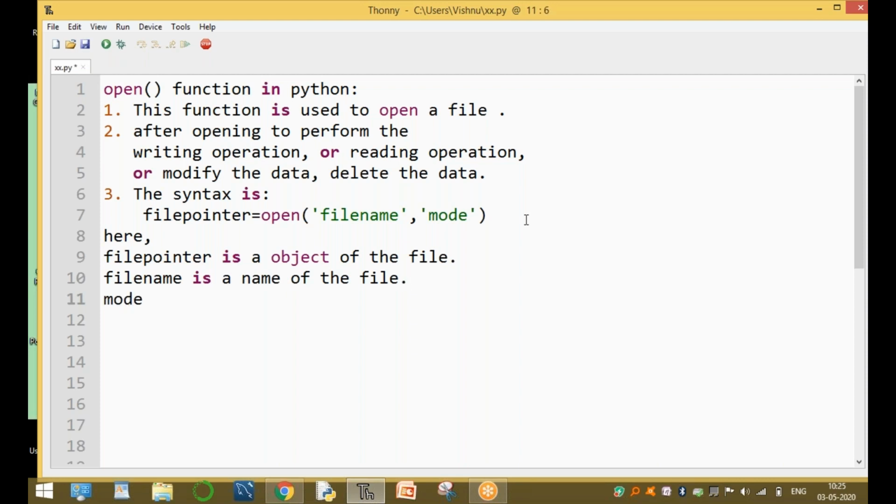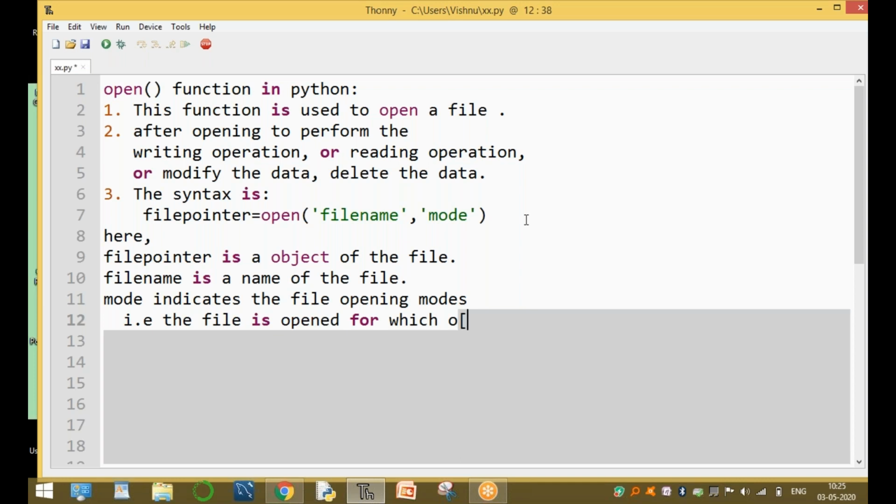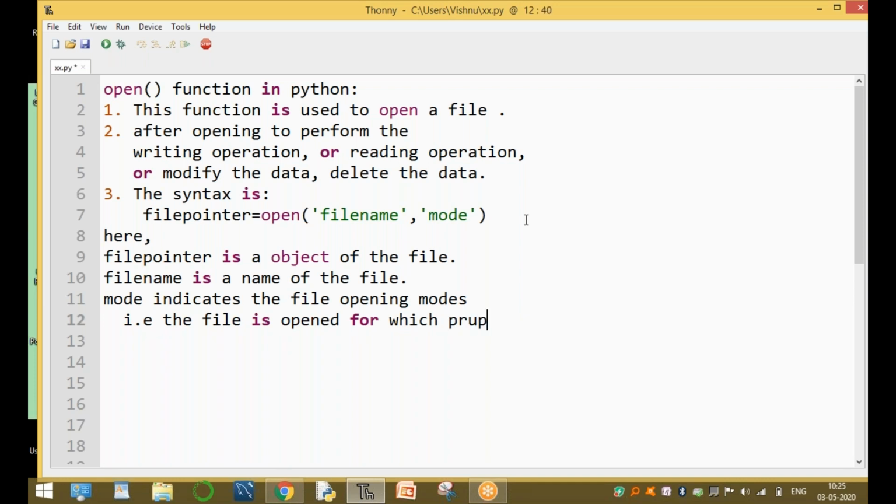And mode indicates the file opening mode, that is, for which purpose the file is opened.